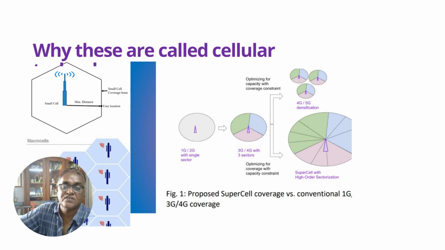On the right hand side, you can see 1G and 2G technology will have a wider range, whereas when it comes to 3G, 4G, the same range is split into three sectors, and this split further increases in the implementation of 4G, 5G technologies, giving way for microcells known as supercells with high order sectorization to transmit more volume of data with higher speeds.